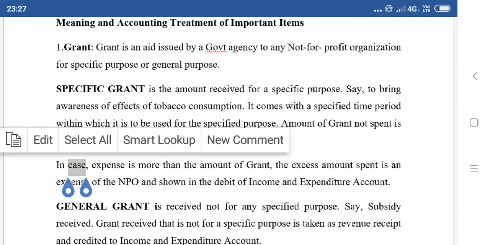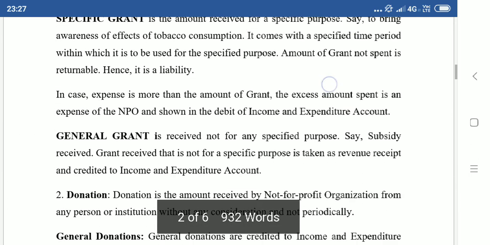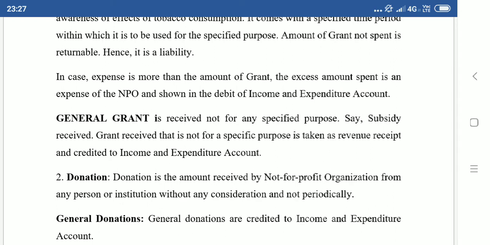Okay, now coming to general grant. General grant, very easy. The specific purpose is not given. It can be used for any purpose. So it will become revenue in nature. So it will appear on the income side of the income and expenditure account. Okay, is it clear?